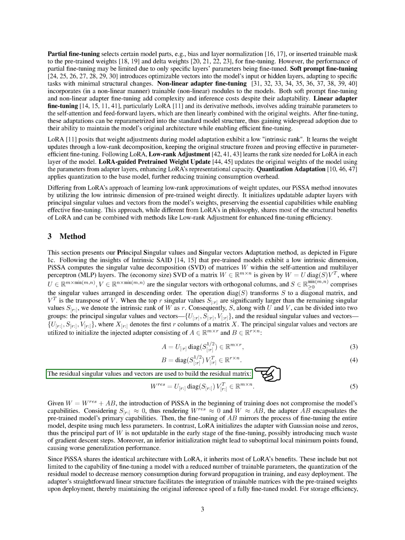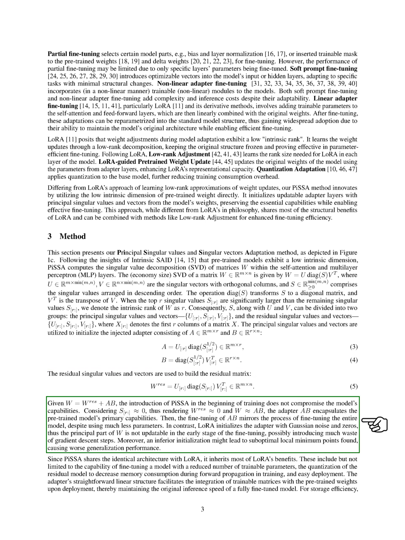By introducing PiSSA at the start of training, we ensure that the model's capabilities are not compromised. The adapter AB captures the primary capabilities of the pre-trained model, and fine-tuning it mirrors the process of fine-tuning the entire model but with fewer parameters. Compared to LoRA, which initializes the adapter with noise and zeros, PiSSA benefits from a more efficient initialization that leads to better generalization performance.